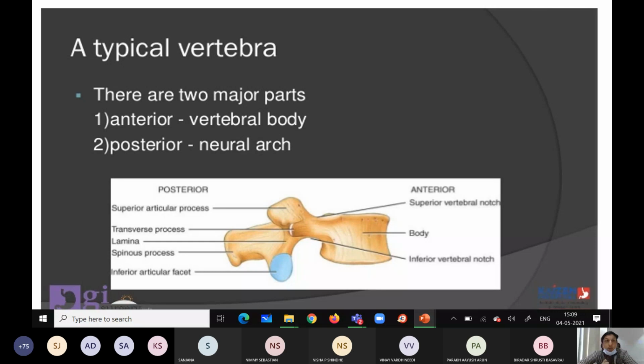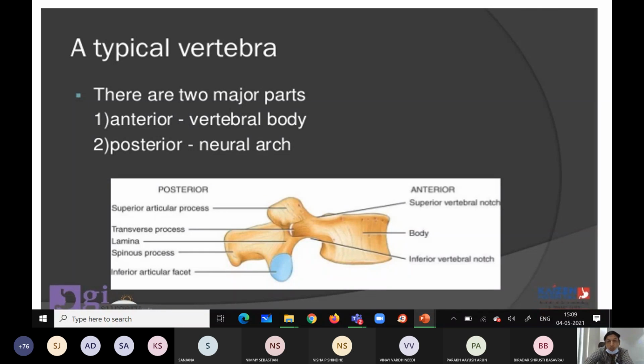A typical vertebra has two major parts, anterior and posterior. Anterior is the vertebral body, a round or oval, thick body. Posteriorly is the vertebral arch, also called the neural arch.